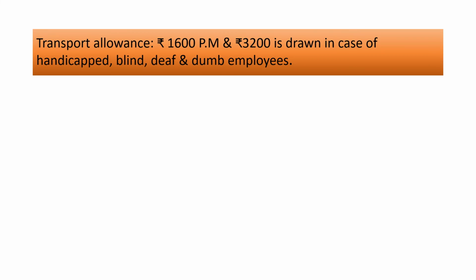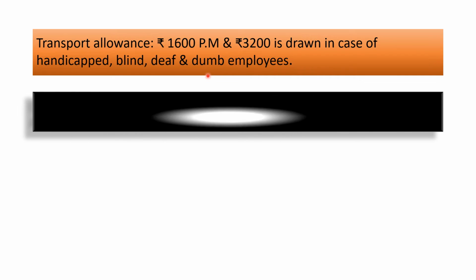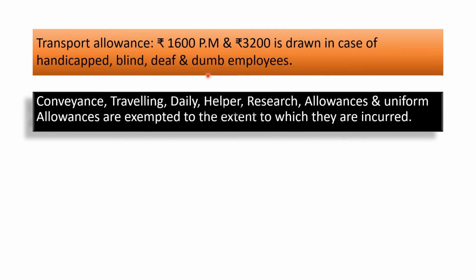And next, transport allowance is rupees 1600 per month, and rupees 3200 is given in the case of handicapped, blind, deaf and dumb employees. And next, we'll see conveyance, traveling, daily helper, research allowances and uniform allowances, which are exempt to the extent to which they are incurred.